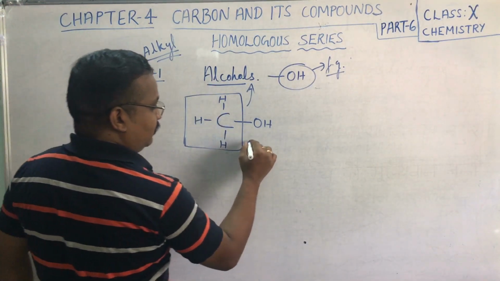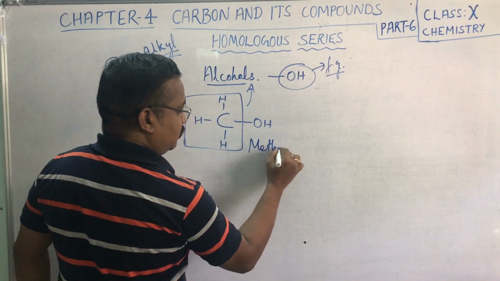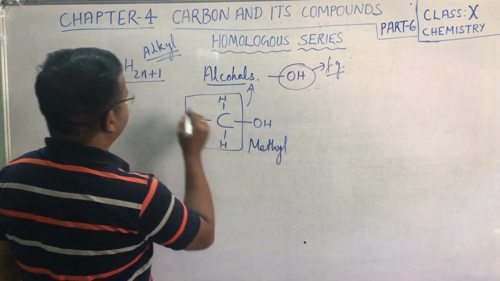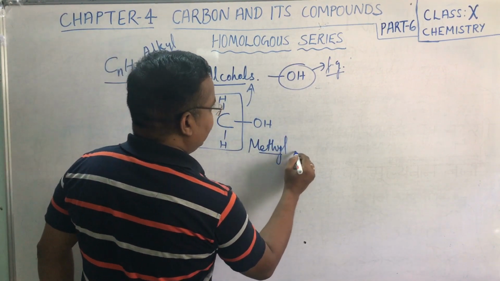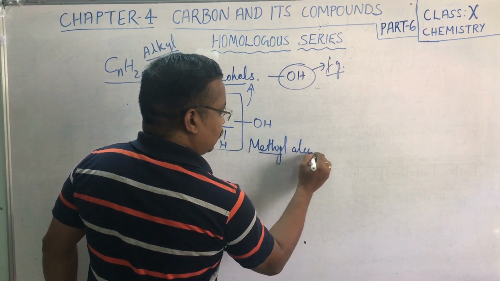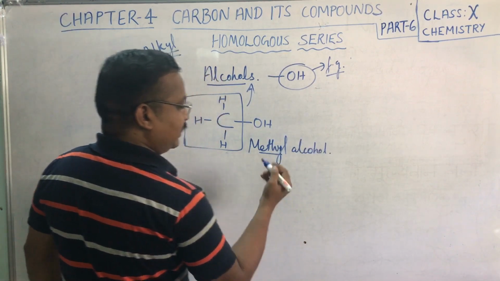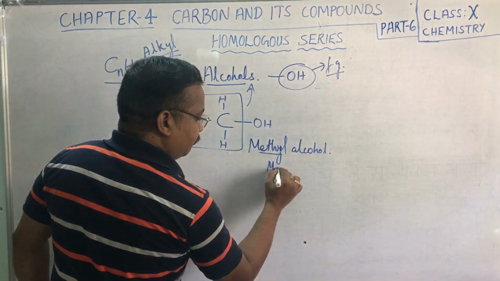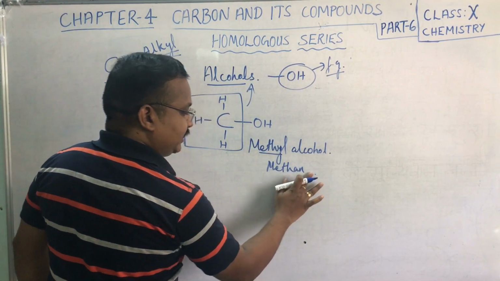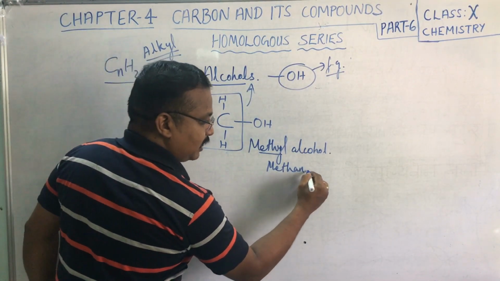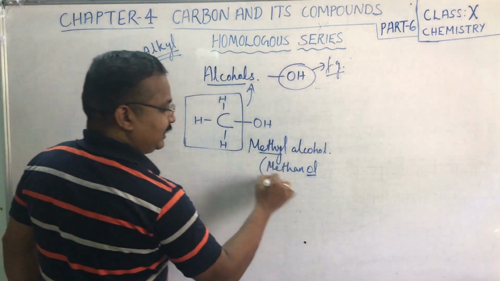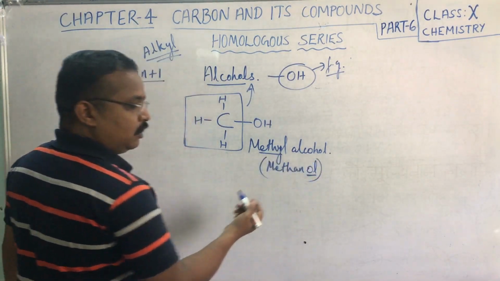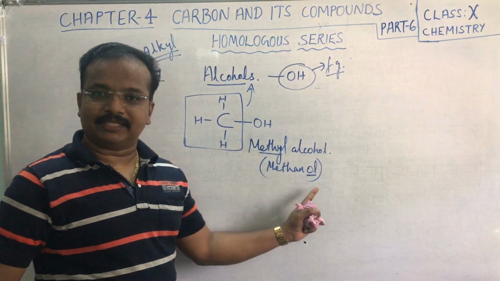Now let's see the formula of the series of alcohols. First one we have methyl alcohol. Alkyl group in which methyl group is attached, it is called methyl alcohol, or they are also called methanol. E is dropped and we put ol there. So you can write either methyl alcohol or you can write it as methanol.